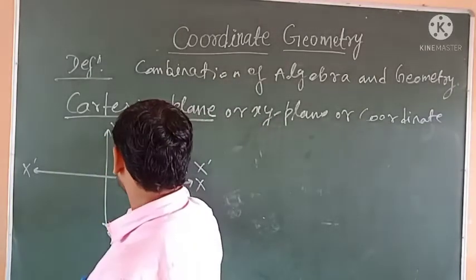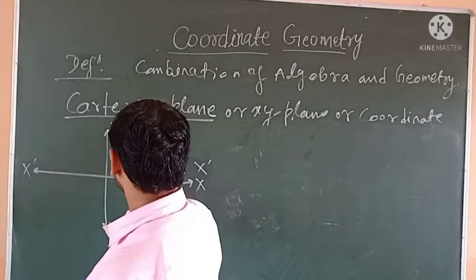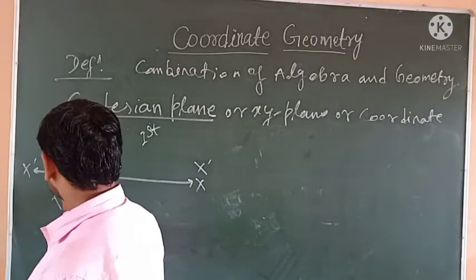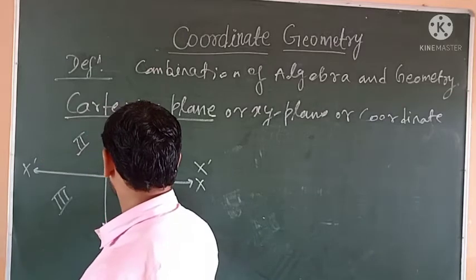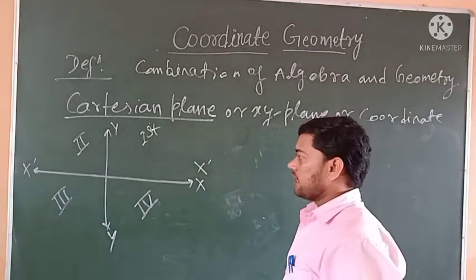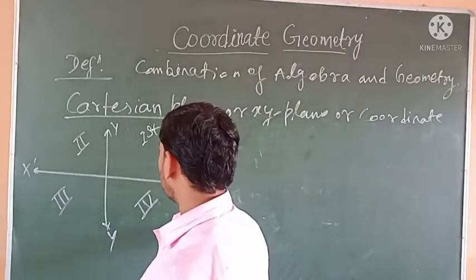This is known as the first quadrant, this is the second quadrant, this is the third quadrant, and this is the fourth quadrant.